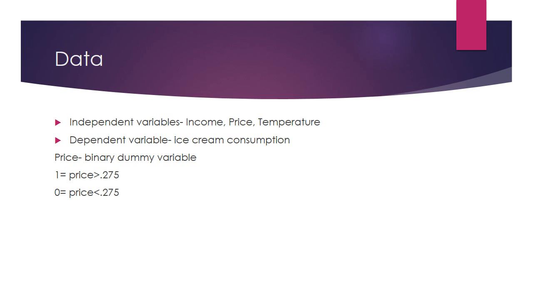My independent variables for the study are income, price, and temperature. The income is for families, the average income for a family. The price is the price of a pint of ice cream. And the temperature is just the temperature of the day recorded in degrees Fahrenheit. The dependent variable is ice cream consumption. And price is my binary dummy variable, with 1 representing a price that is greater than 0.275 and 0 representing a price that is less than 0.275.